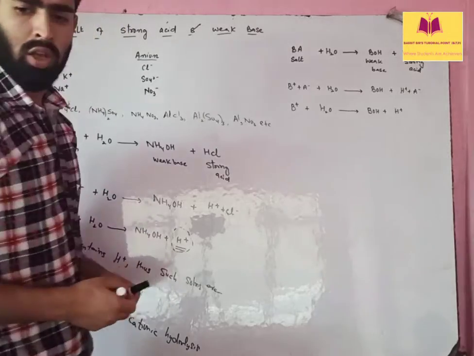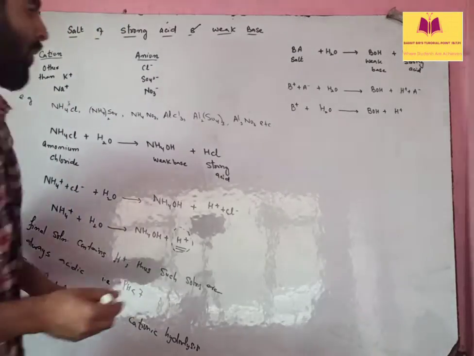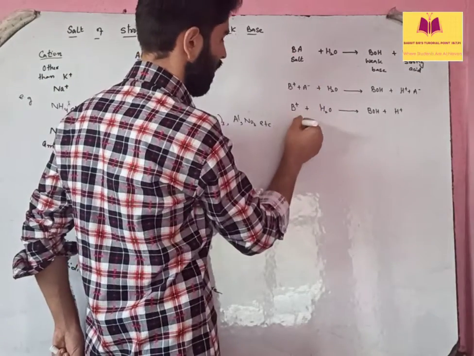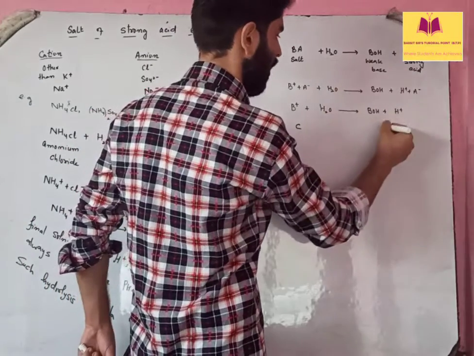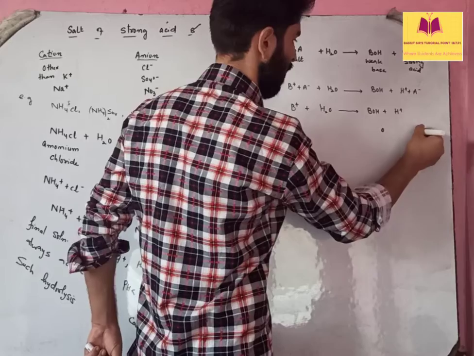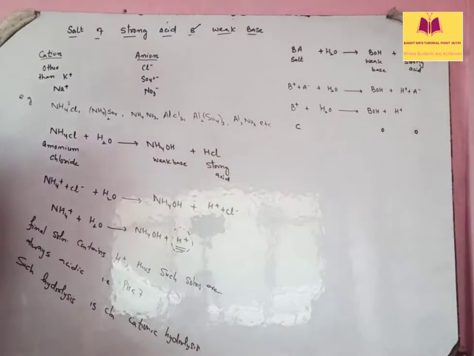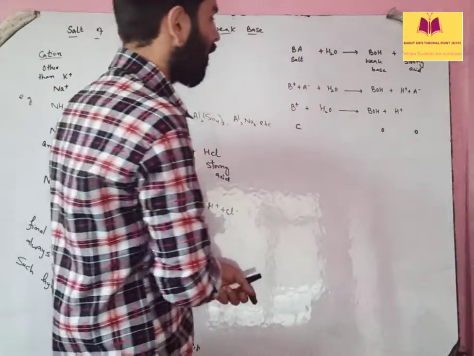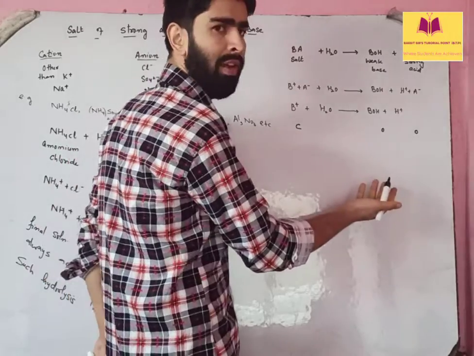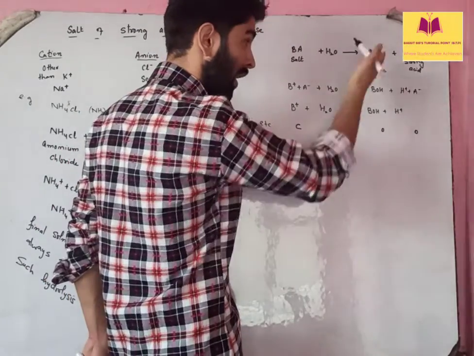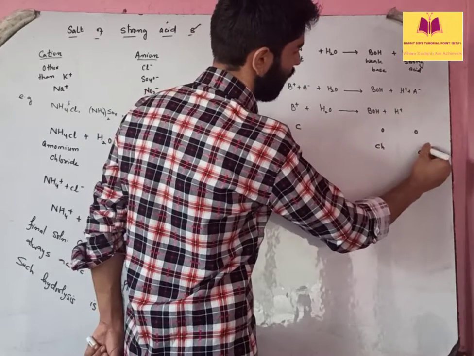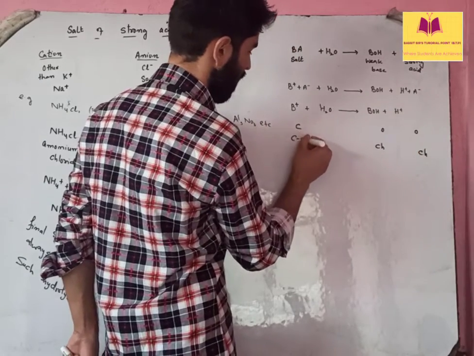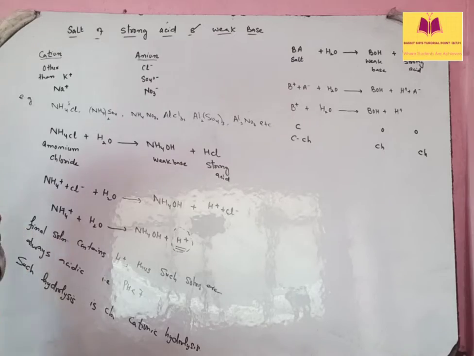Okay. So say for example, initially you have taken the concentration of this BA as C. So initial में इसकी concentration कितनी होगी? 0. Then this will be 0 initially. I am saying initial conditions. Okay. And after some time, say for example at equilibrium, if the degree of hydrolysis is h, so this will be Ch, this will be Ch, and this will be C minus Ch. Okay, this C minus Ch.